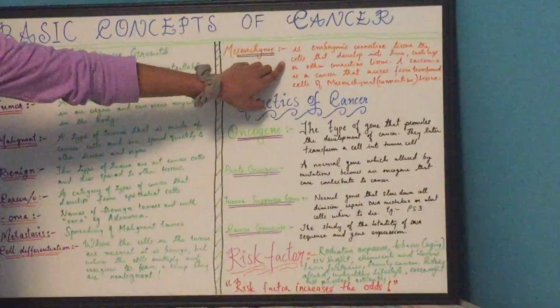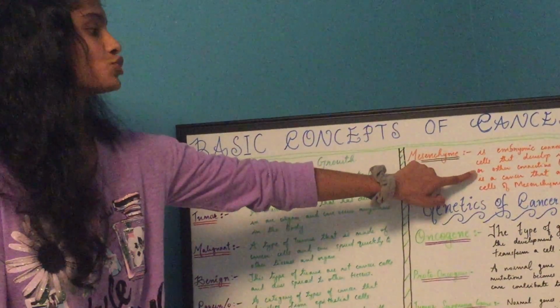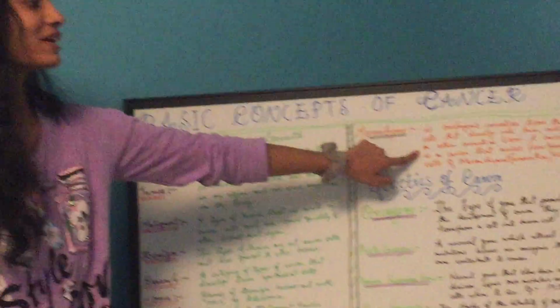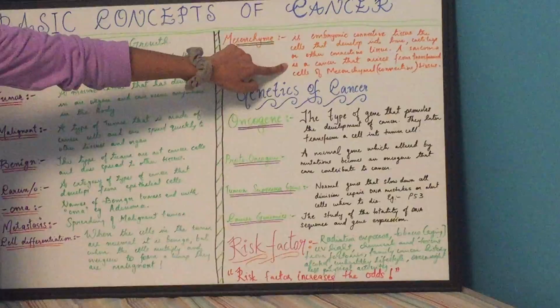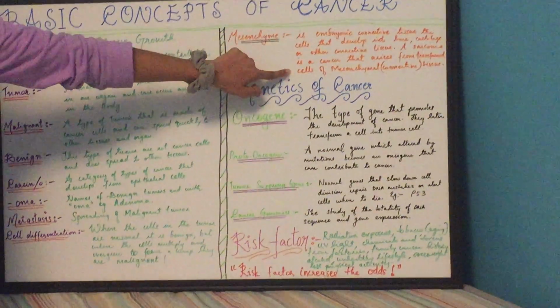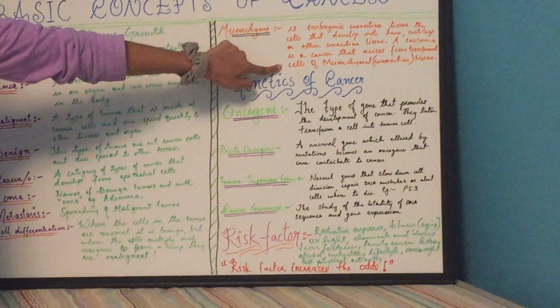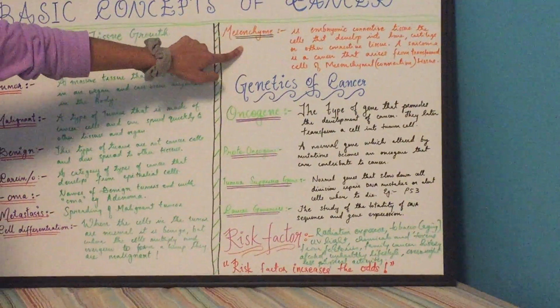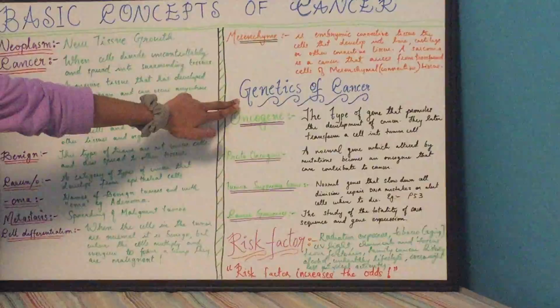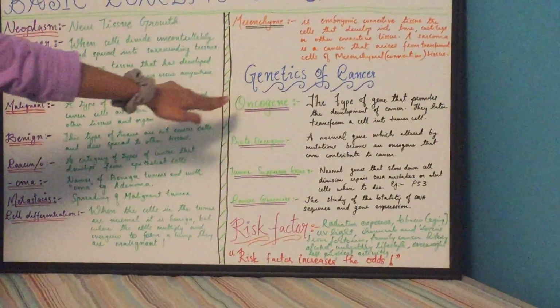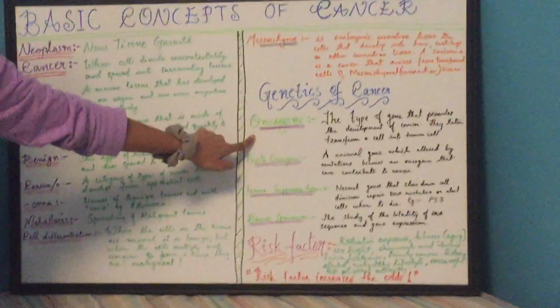It is an embryonic connective tissue, the cells that develop into bone, cartilage, or another connective tissue when it gets affected. A sarcoma is a cancer that arises from transformed or modified cells of mesenchymal connective tissue, known as mesenchyme. So the next part I'm going to talk about is genetics of cancer, which I really like. So the first one is oncogene.